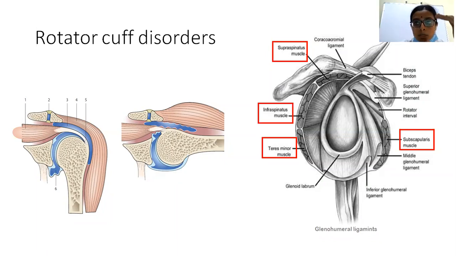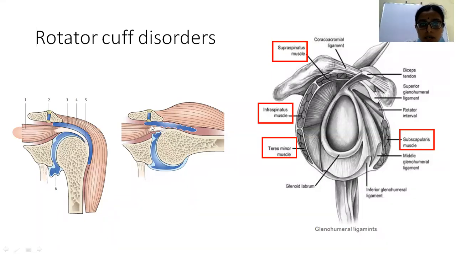That is, the tone in these muscles, the tone in the supraspinatus muscle, it prevents. So here you can see the supraspinatus muscle. This is the supraspinatus, which I am showing with the cursor, and the tone in this muscle prevents the upward migration of the humerus during the abduction of the shoulder joint. It maintains the contact between the glenoid and the humeral head when the humerus gradually goes into abduction. The tone in the supraspinatus prevents the superior migration of the humeral head. Please note it down. We'll see again how it helps.